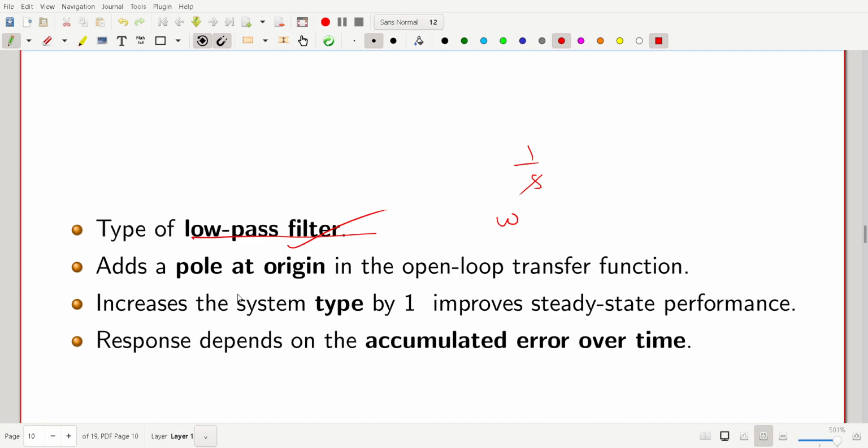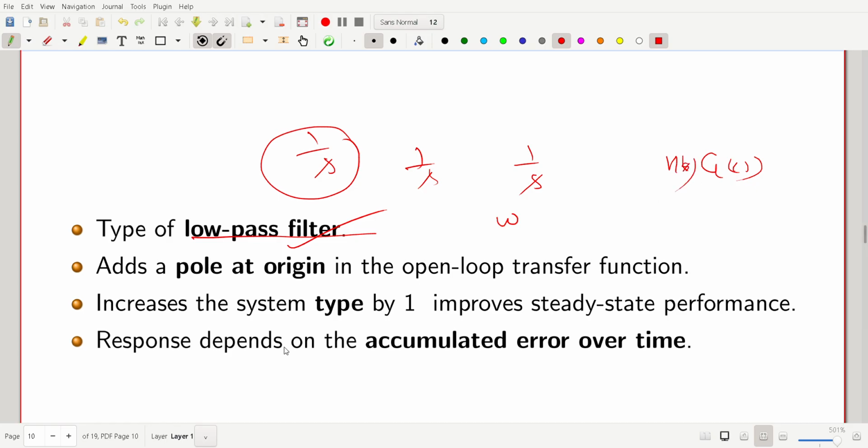One more thing: it adds a pole at the origin, like 1/s. Basically we are adding one pole at the origin in the open loop transfer function.